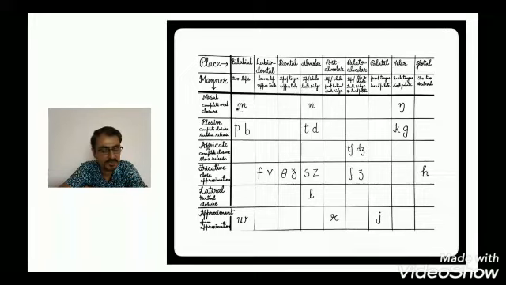Alveolar: we have the tip or the blade as the active articulator, and the teeth ridge is the passive articulator. And the sounds are n as in nest, t as in ten, d as in duck, s as in said, z as in zebra, and l as in love.